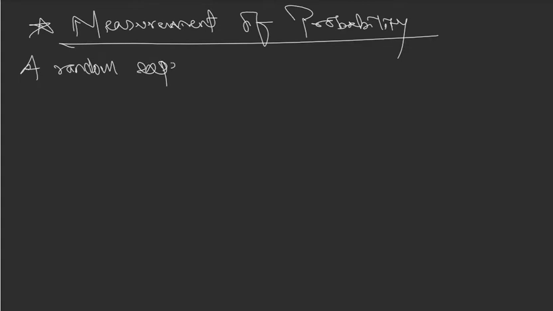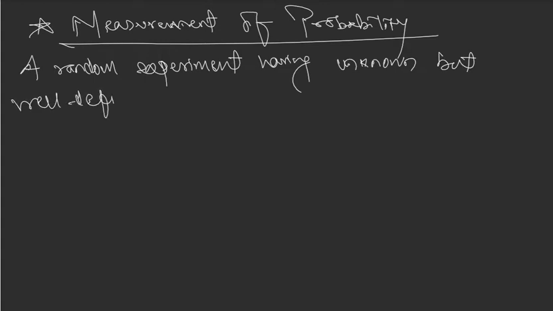What is a random experiment? Random experiment is a process whose outcomes are well defined but not known. If a process has unknown, well defined outcomes, I will write here: random experiment having unknown but well defined outcomes.